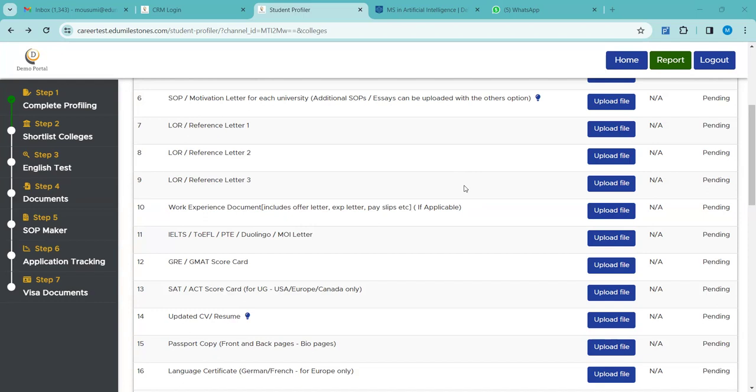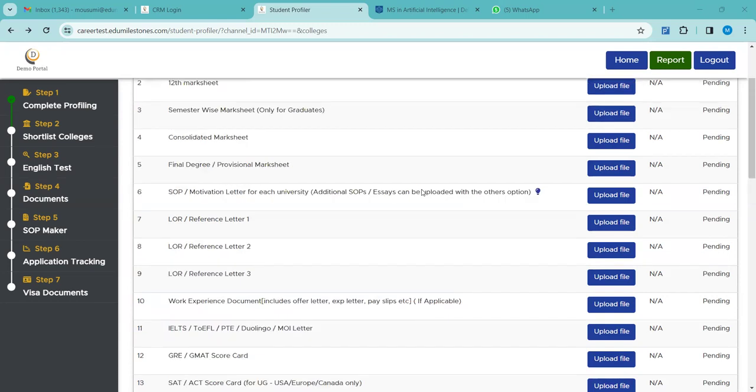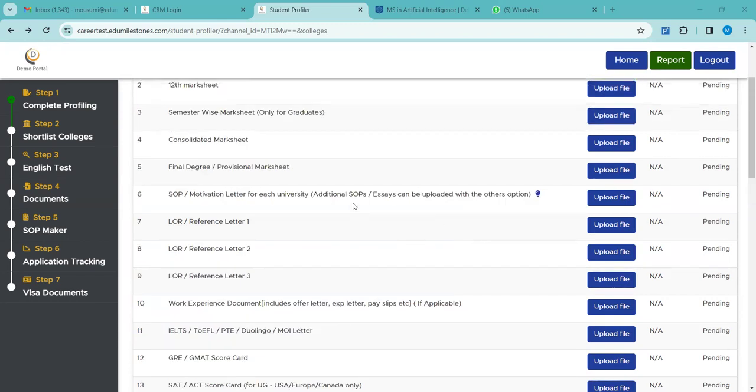Ma'am, one question. For USA, for the bachelor program, an essay is required. So do we need the essay in the SOP part or in the other document? Means the uploading you are asking? Yeah, I'm asking about the uploading. Where to upload? For the bachelor, the SOP is not required. It is an essay that is required for USA.